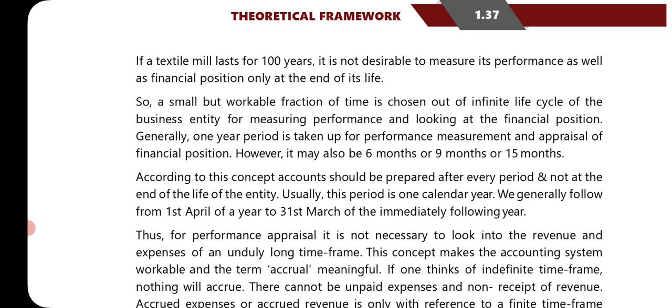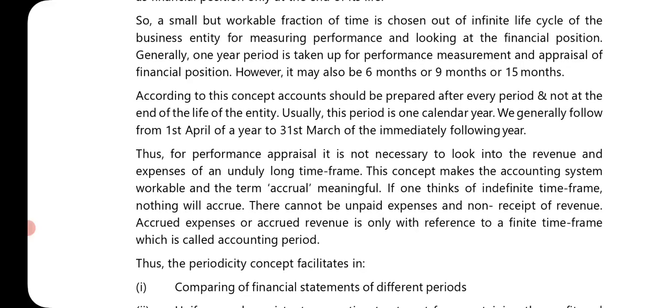Okay, so a small but workable fraction of time is chosen out of the infinite life cycle of the business entity for measuring performance and looking at the financial position. Generally, a 1 year period is taken up for performance measurement and appraisal of financial position. However, it may also be 6 months or 9 months or 15 months. According to this concept, accounts should be prepared after every period and not at the end of the life of the entity. Usually, this period is 1 calendar year. We generally follow from 1st April of a year to 31st March of the immediately following year.